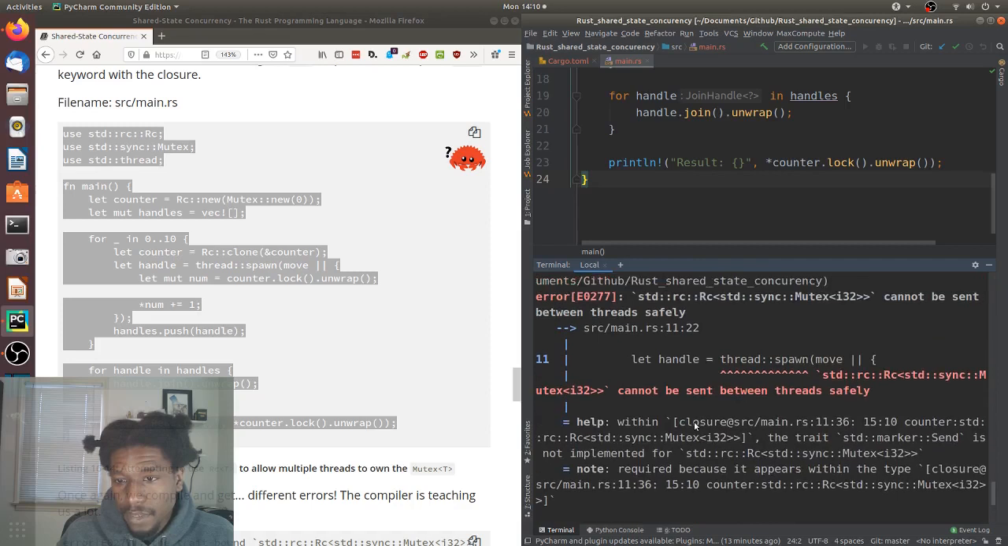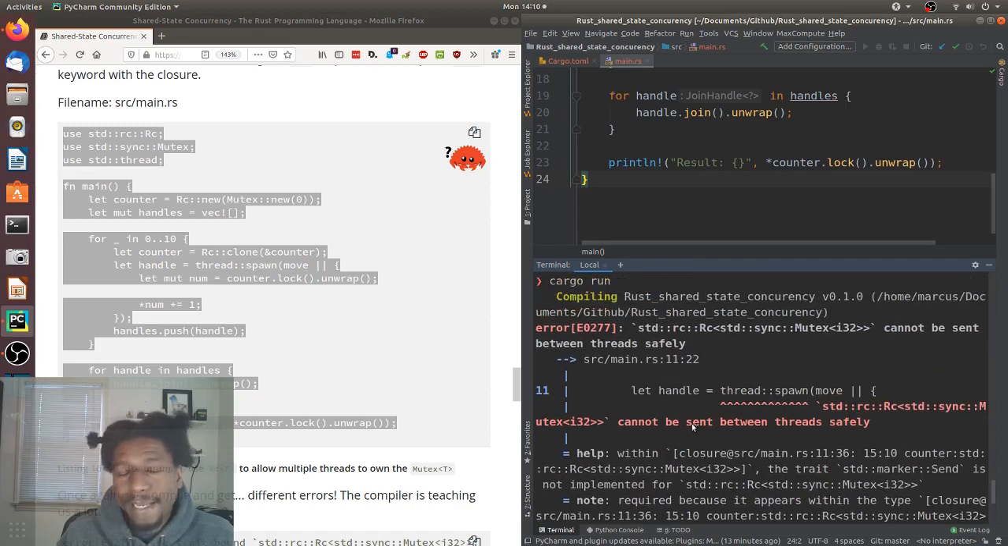And we get another error. I see. The error we have now is because Rc is not thread safe, which they mentioned in the chapter. So instead of using Rc, we probably have to use something like, what is it called, Arc? A thread safe version of it, which they didn't introduce to us yet, but that's probably next.